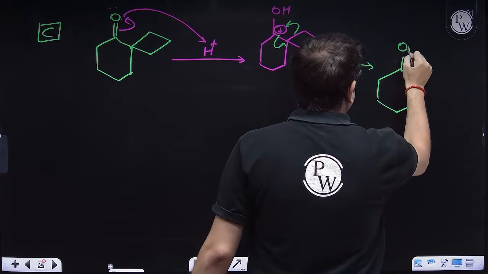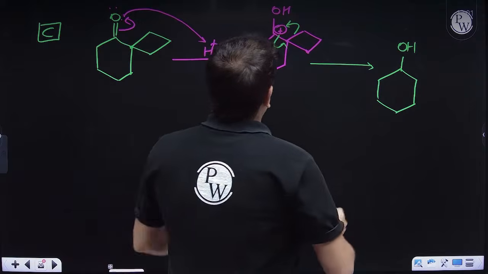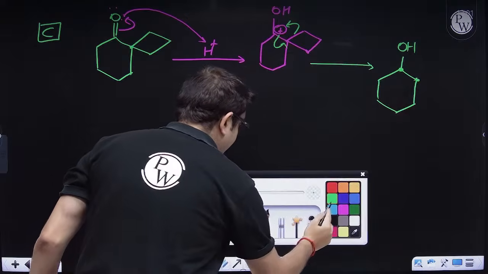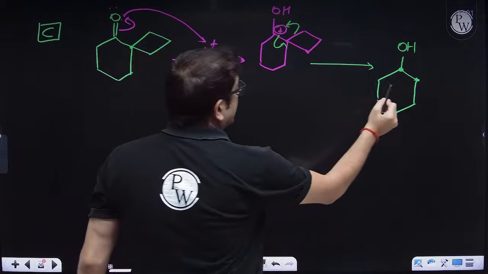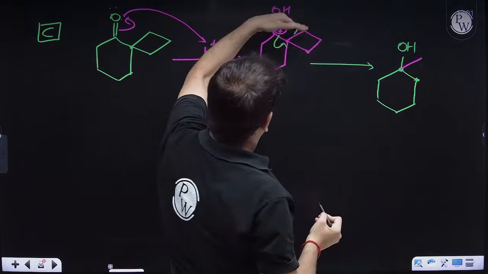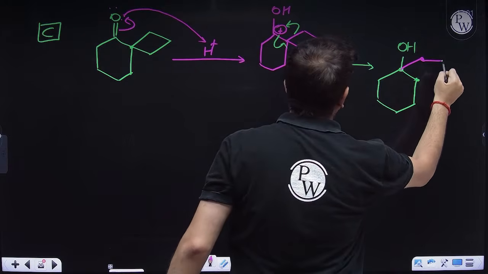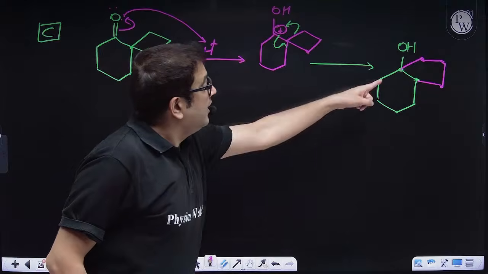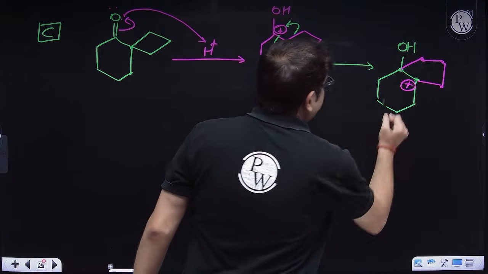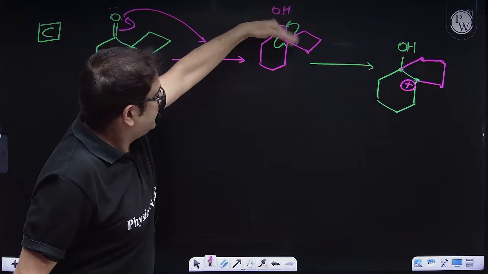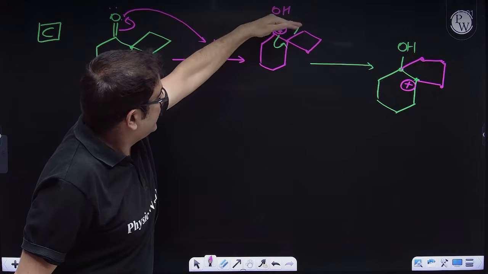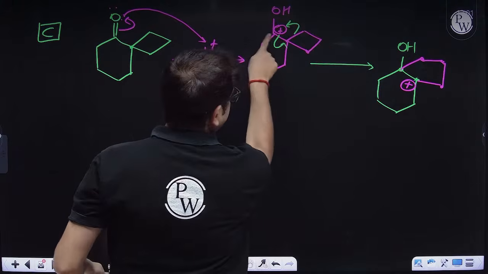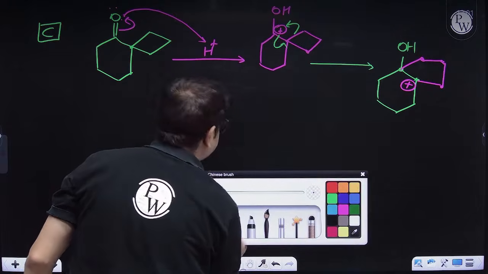So this is OH. What else, sir? Now this will become a 5-membered ring. So 1, 2. Let me make that ring with a different color. 1, 2, then this will become the 3rd carbon, then 4th carbon, then 5th carbon, and it is attached over here. I hope everybody can see this. But sir, this guy will get a positive charge. So this bond has broken. Because this bond has broken, it has formed a bond at this side. Not this one. Which one? This one.